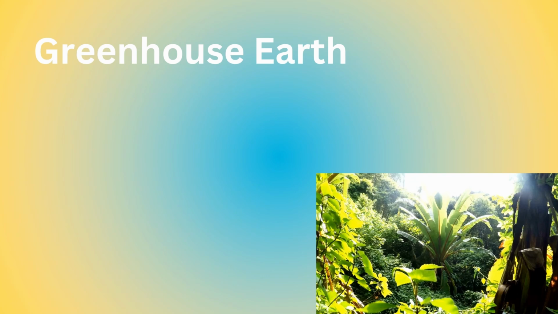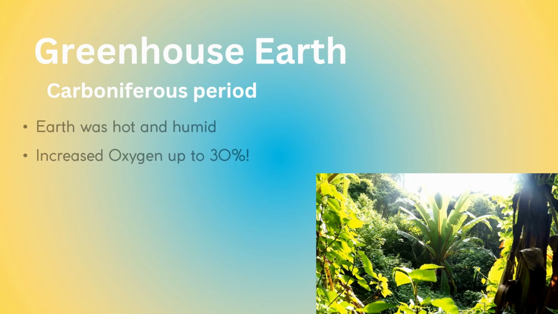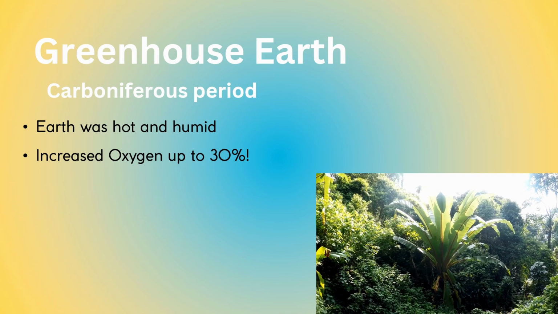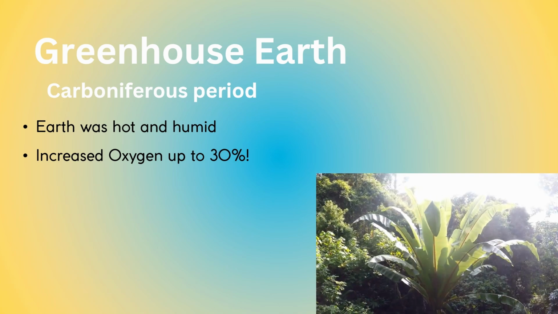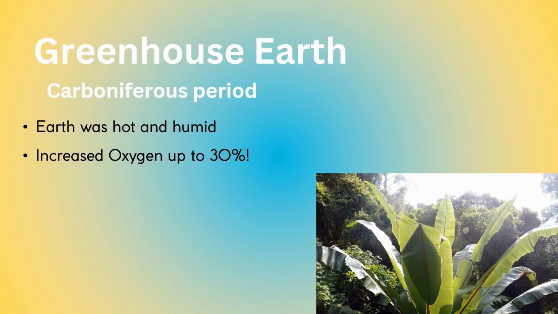Now, the Earth has also had some super warm periods as well, and we can understand this as greenhouse Earth. During the Carboniferous period, Earth was on average a lot hotter and more humid than it is now. Have you ever seen movies or depictions of prehistoric Earth where there were really big bugs?